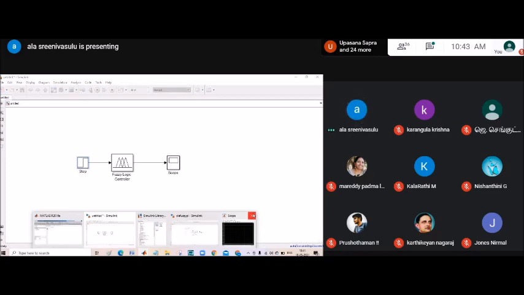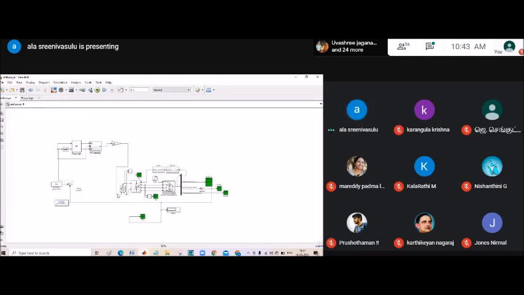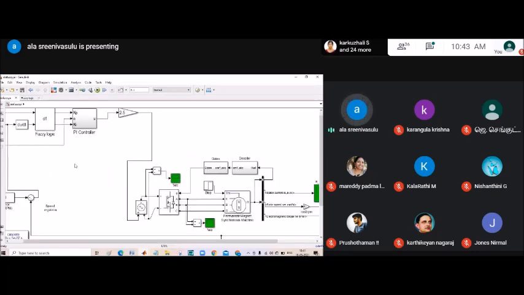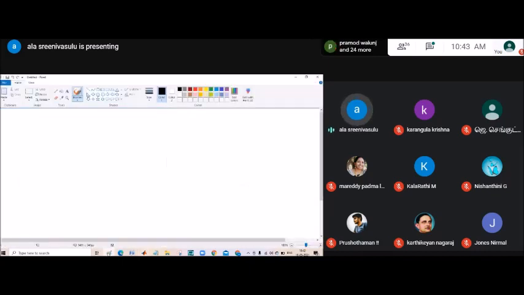You can see here, we have taken a three-phase inverter from the library. Actually, if you see here, we have taken a three-phase inverter and a permanent magnet synchronous machine. In today's world, most of the automobile companies prefer permanent magnet or BLDC motors only, because they perform better than the squirrel cage type of induction motor, and they give much more efficiency, around 85%.